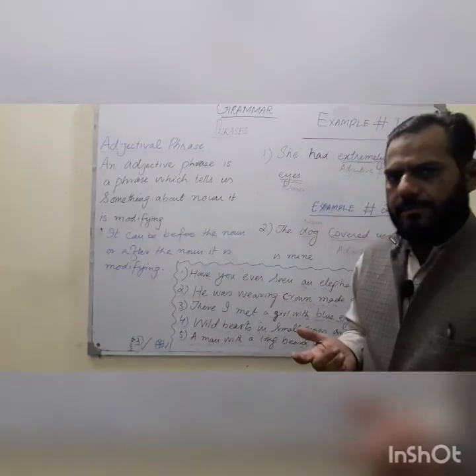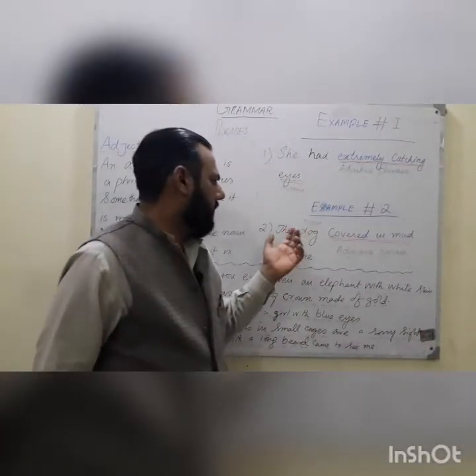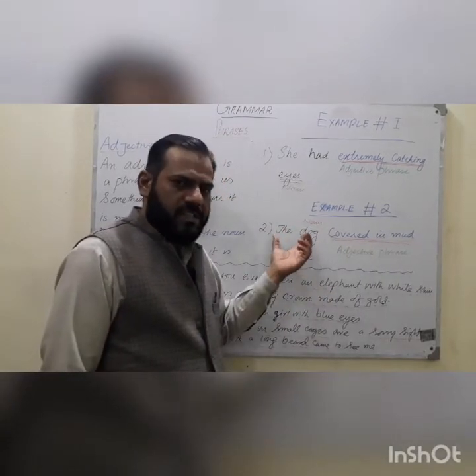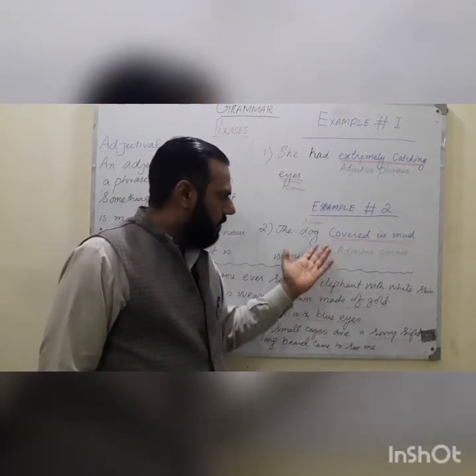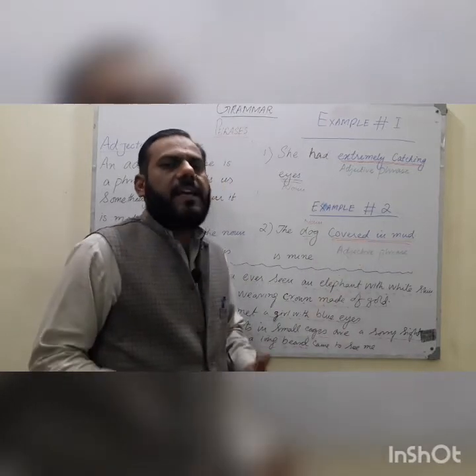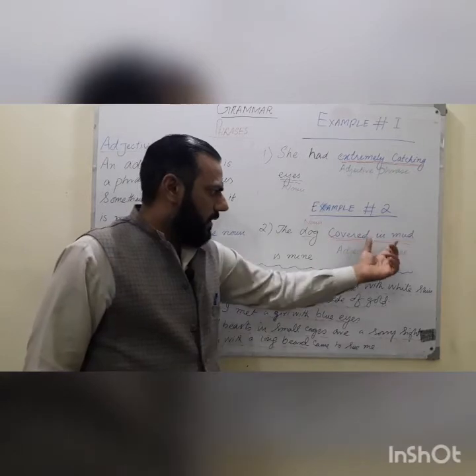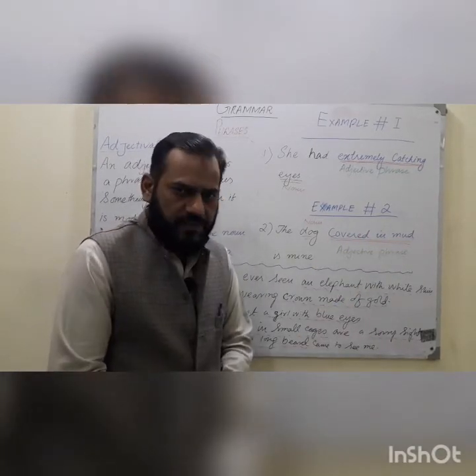Whereas the second example, you see: the dog covered in mud is mine. Now the noun is being used before the adjectival phrase. You have seen on the board, covered in mud. So this is a past participle and it has been used as an adjective in the sentence. Covered in mud, in mud is a related word. So covered in mud, these are the adjective phrases.